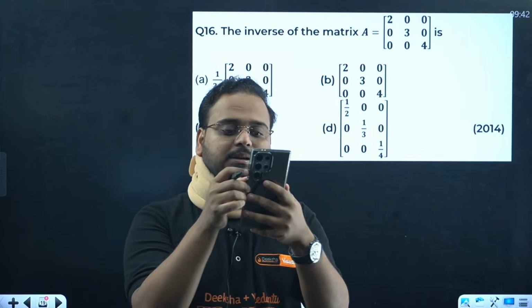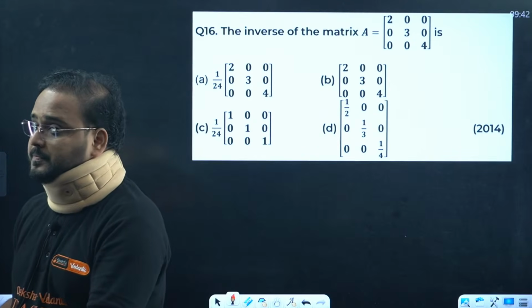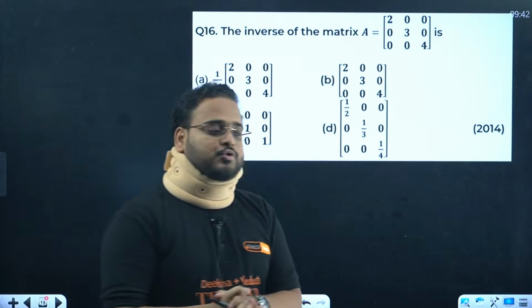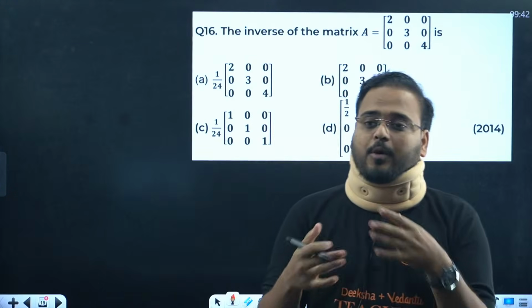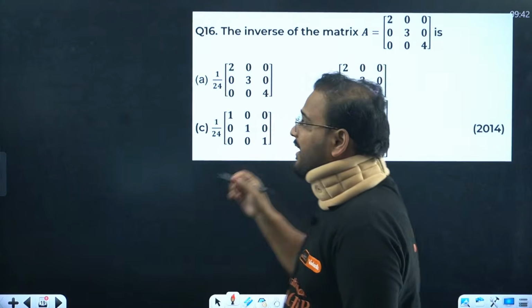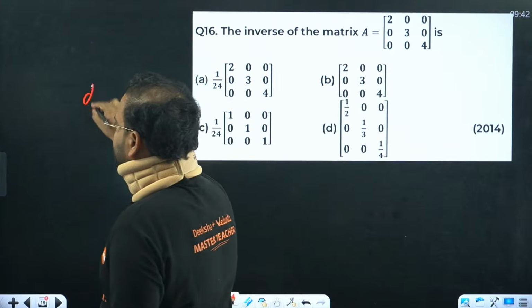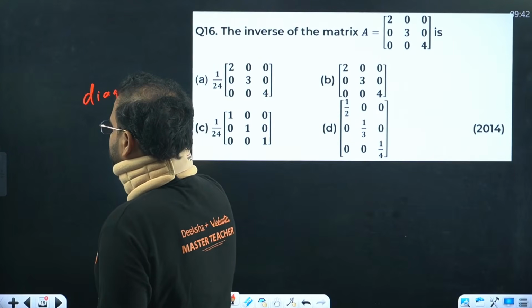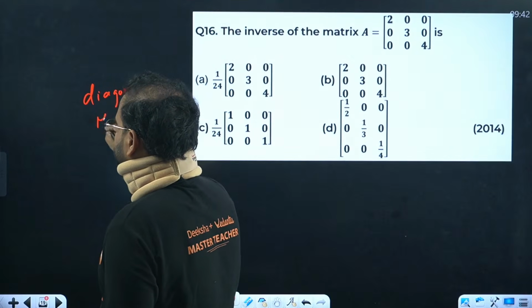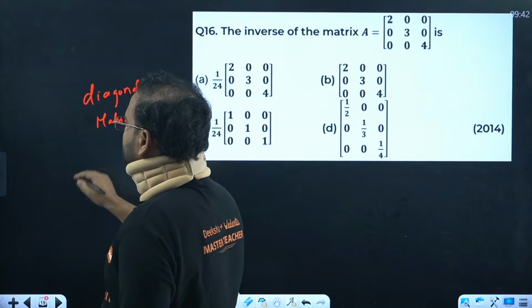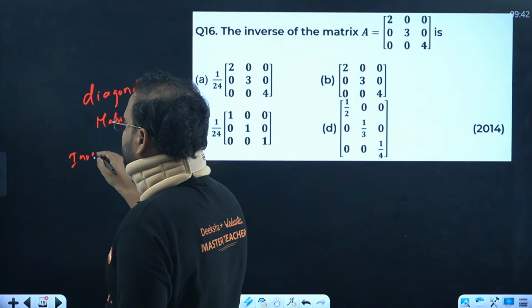Okay, 16, come on. Now if you want to solve this question, it will take some time, but again, property is there. What is the property? If you have a diagonal matrix, then inverse is what?